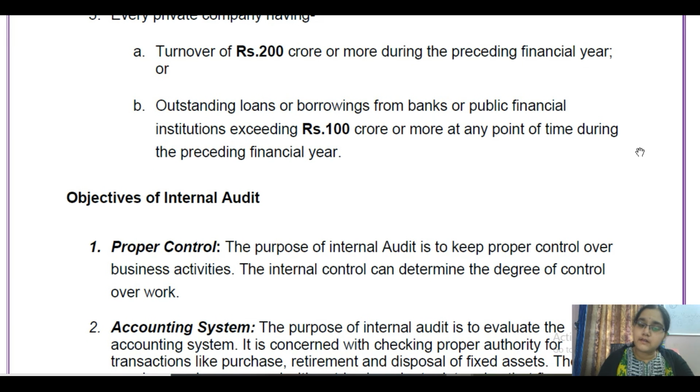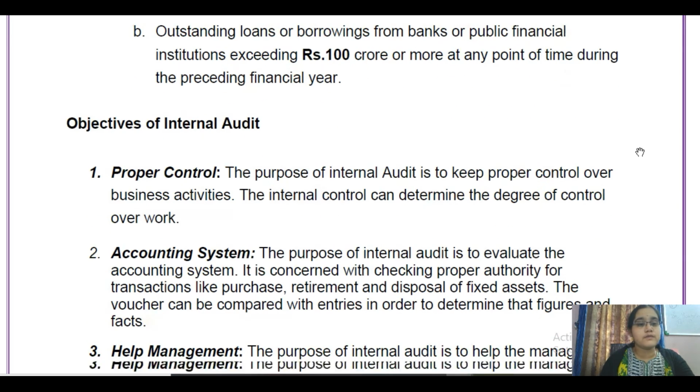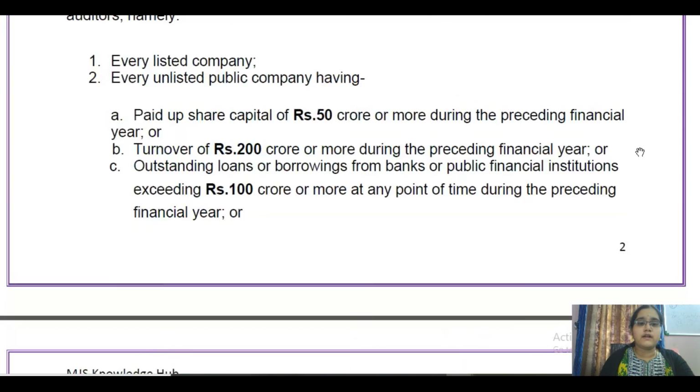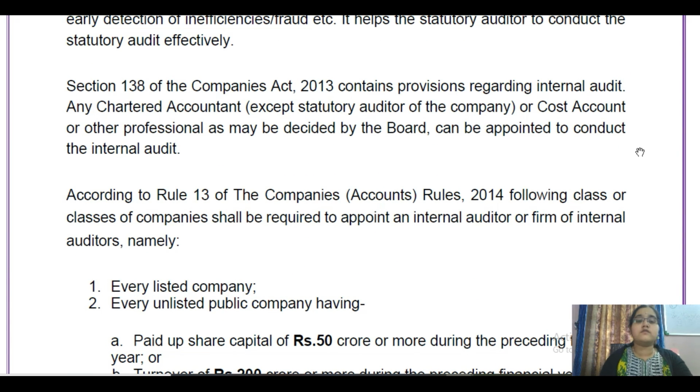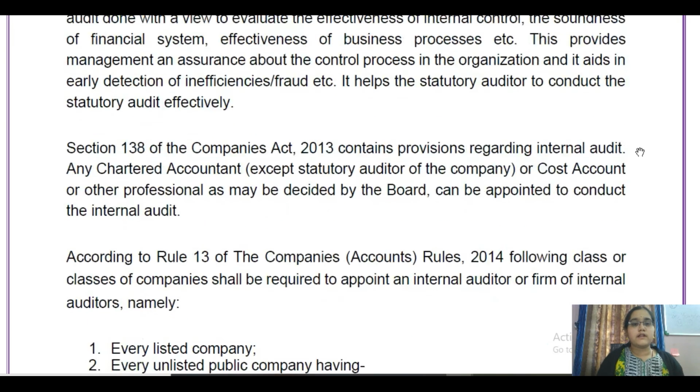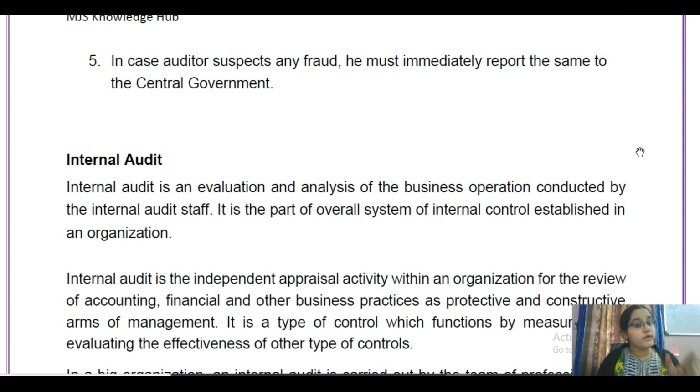So in the coming sessions we will see what the objective of internal audit is, but now we need to understand that it is the appraisal activity of the functioning of the organization, which will help us to understand the effect of internal control and the efficiency of the financial system in the organization. So these two, statutory audit and internal audit, play a very important role.